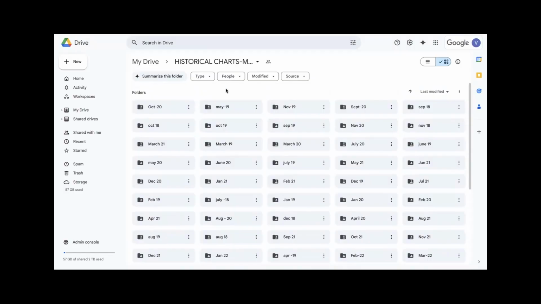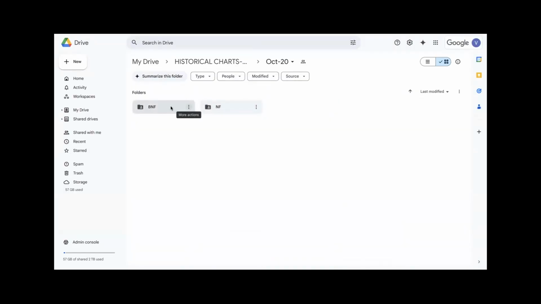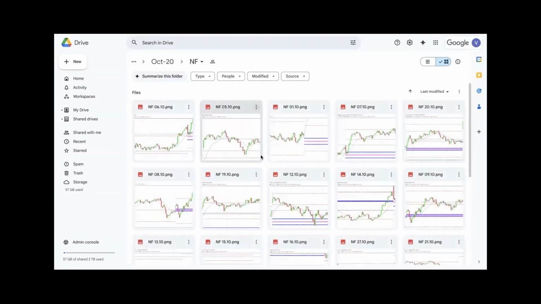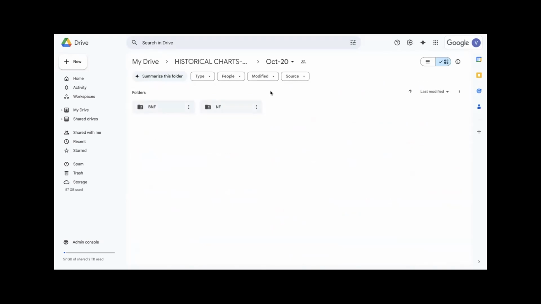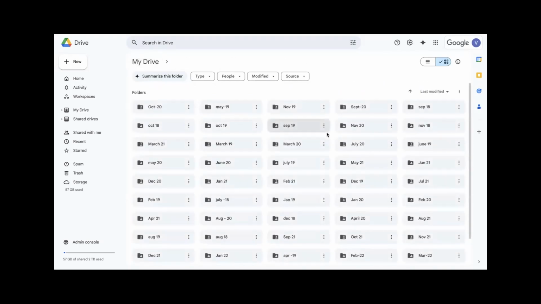These price action patterns are also based on my historical charts, which I have been saving in different folders for almost 5 years. These are the historical charts. You can see them month wise, year wise, since 2018 till last month, all saved here. If you open any folder, you can see this is the Bank Nifty chart, this is the Nifty chart. Here, all these are Nifty October 2020. Like that, I have all the charts since 2018, 2019 in my folder.